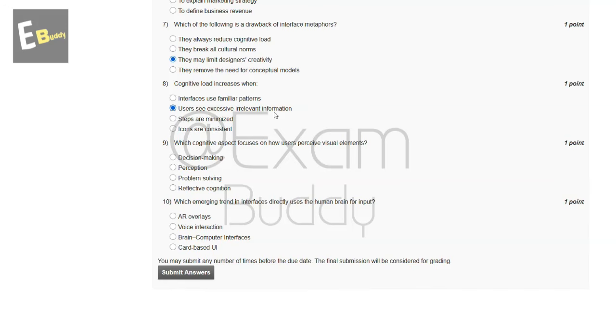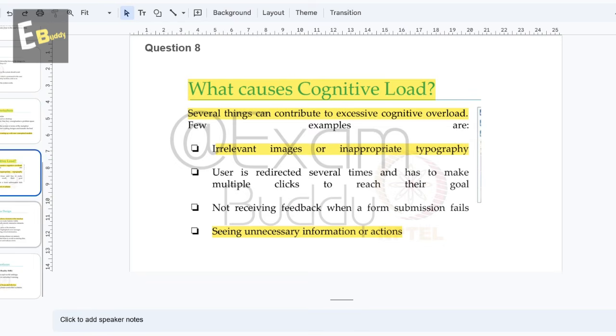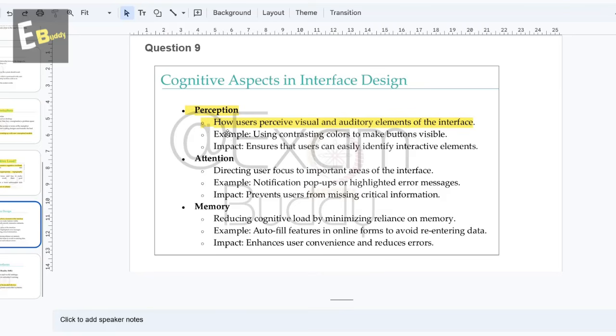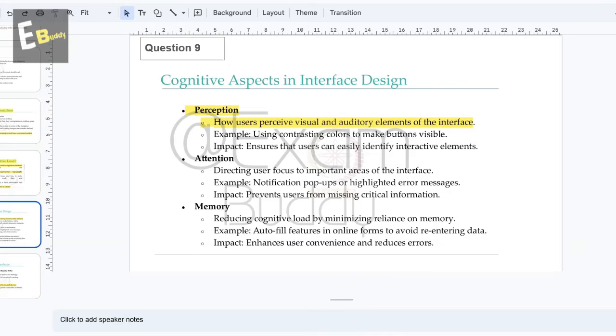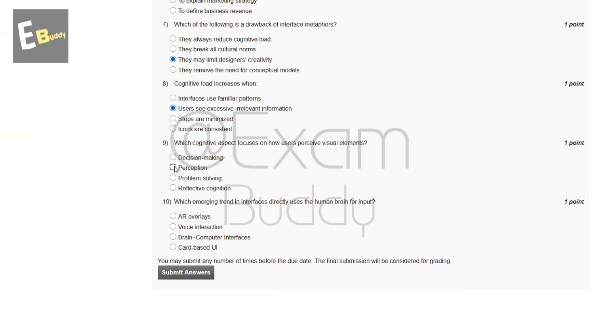And now let's go to our question number 9. Which cognitive aspect focuses on how users perceive visual elements? These are the options, and now let's check the explanation. In explanation, perception, how users perceive visual and auditory elements of the interface. So the answer of our ninth question is B, perception.